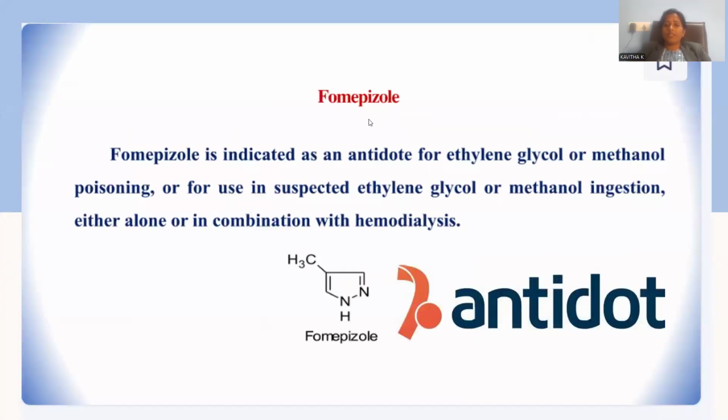Fomepizole. Fomepizole is a kind of agent where you can clearly observe a pyrazole with only one substitution at the position 4, methyl. 4-methyl pyrazole is said to be fomepizole. Fomepizole is meant for what? Antidote. An antidote is used when any person is suffering with a toxic or poisonous effect of some other drug.